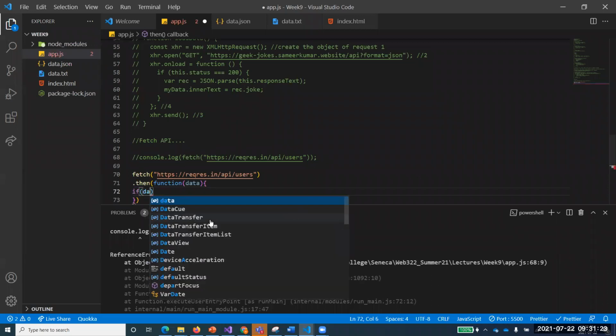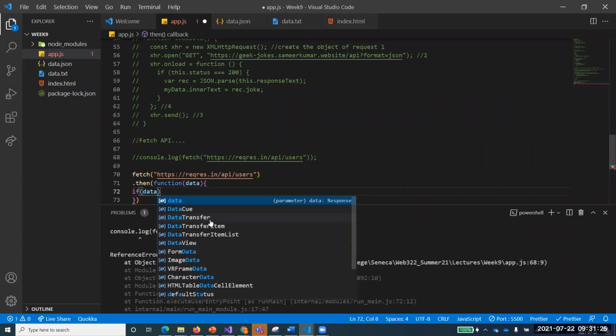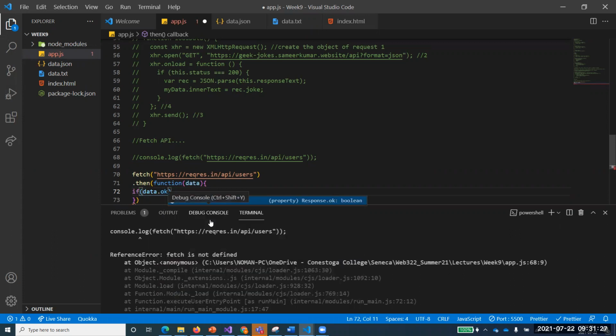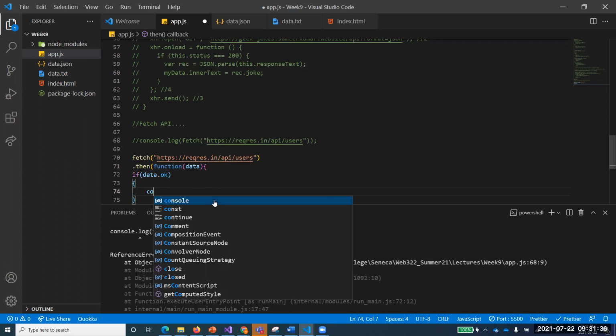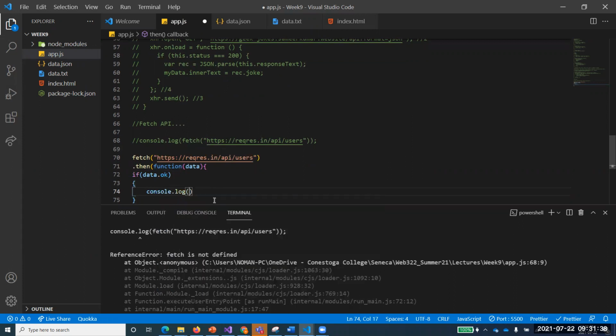So here we can check with data.ok. If the data is okay, this ok status tells us that data has been received successfully, or that something has successfully happened. So console.log successfully received the data.